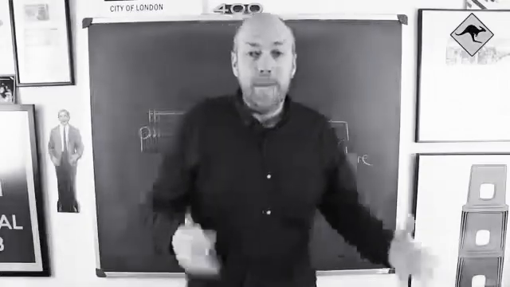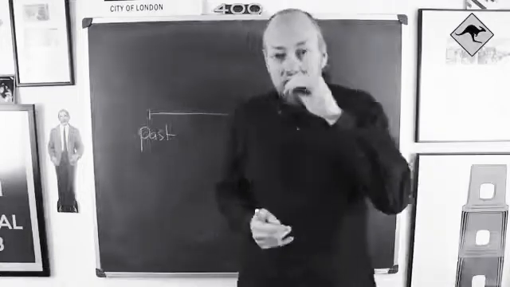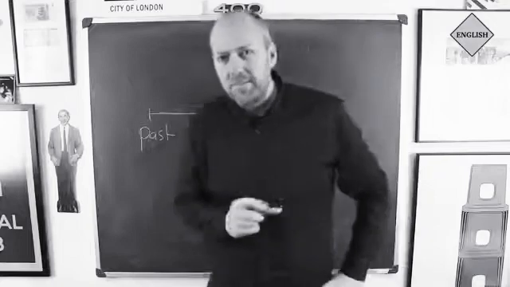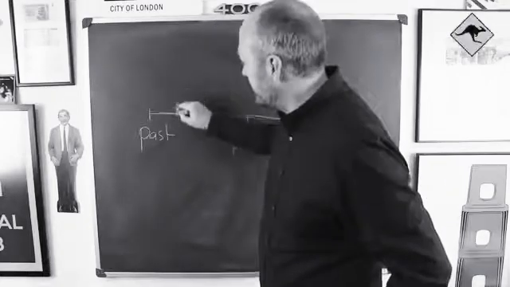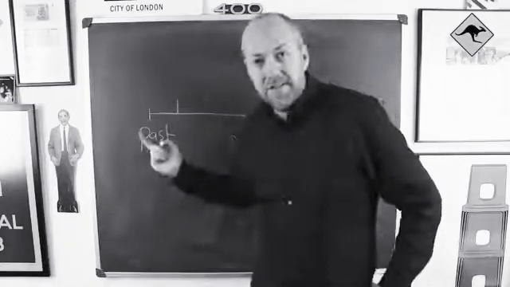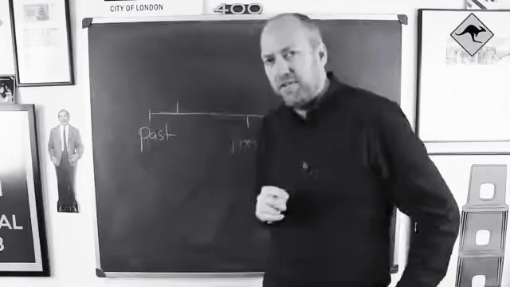Now let's talk about past tenses. Okay? So first, the past simple. The past simple are actions which are in the past at specific times. Okay? And this is important.